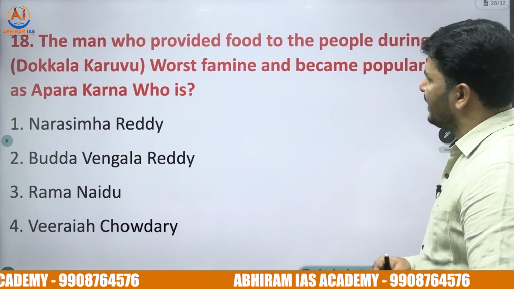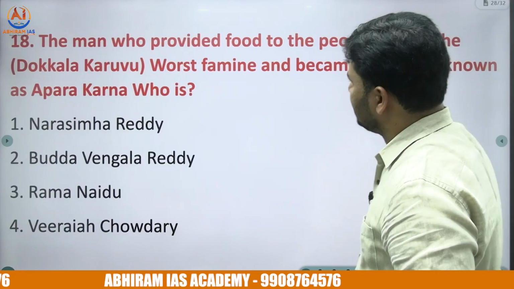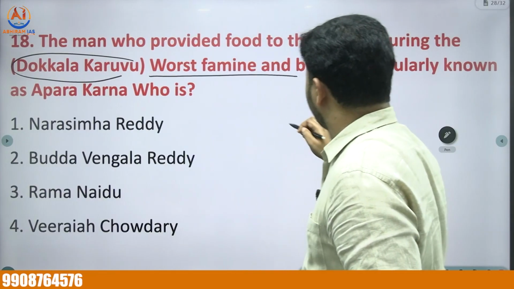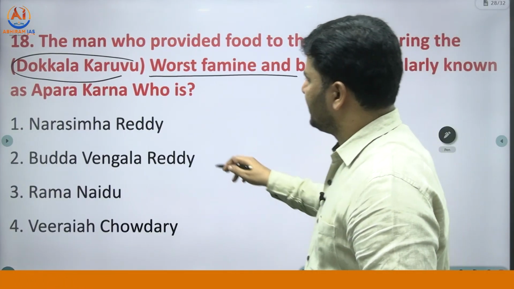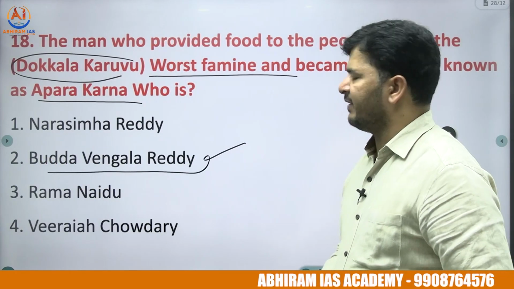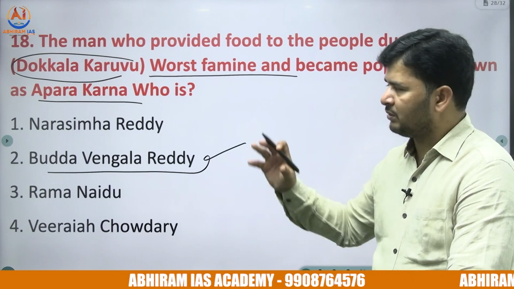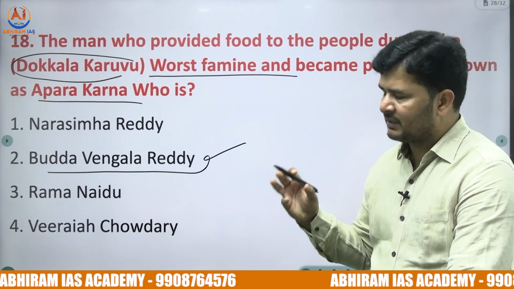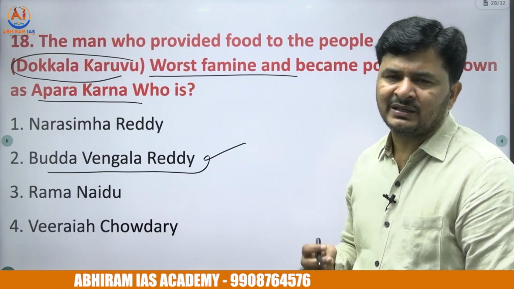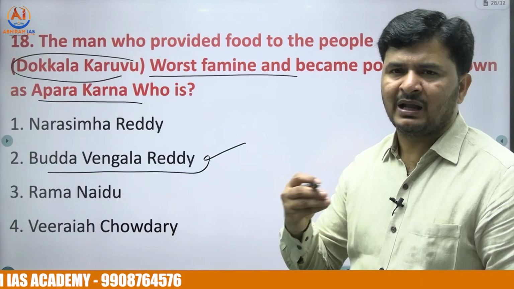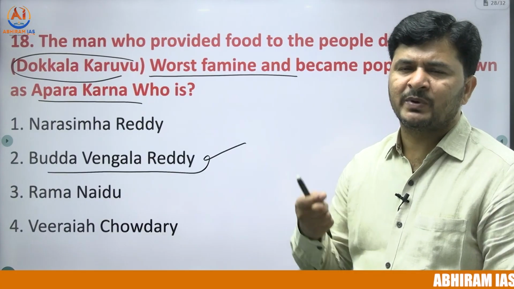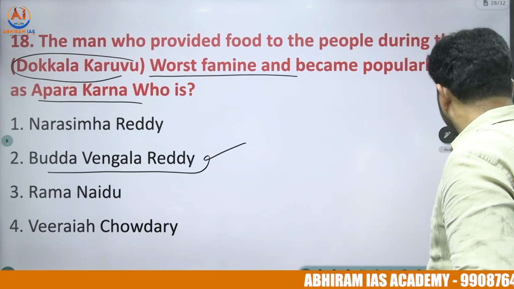The 18th question: the man who provided food to the people during the worst famine, Dokkala Karuvu in Telugu, and became popularly known as Apara Karna. Who is the gentleman? It was Buddha Vengal Reddy, one of the Palegars or landlords of the Kurnool region. He donated his entire wealth and grains to the people reeling under famine conditions, and he was praised by his own people as Apara Karna.